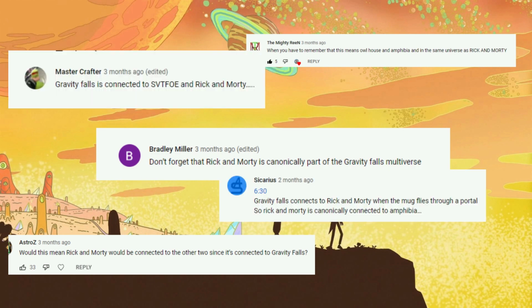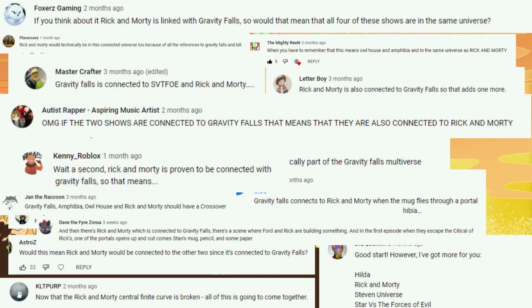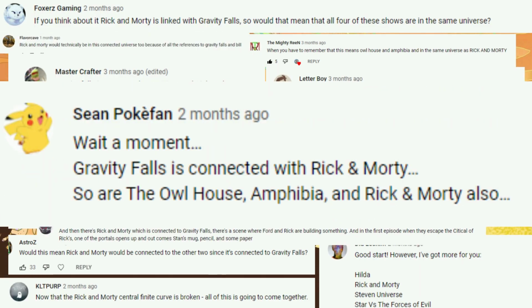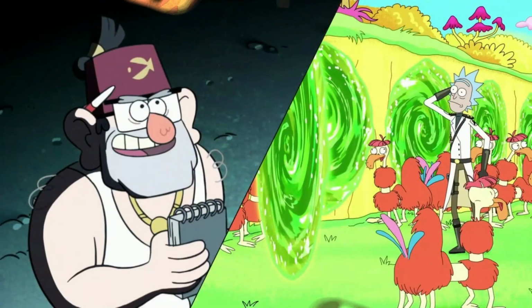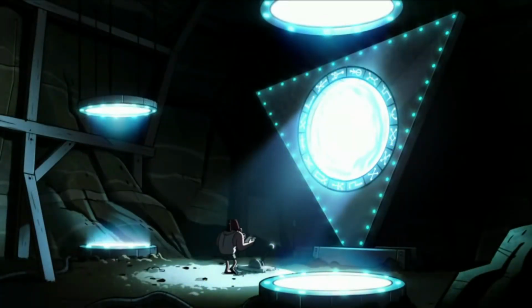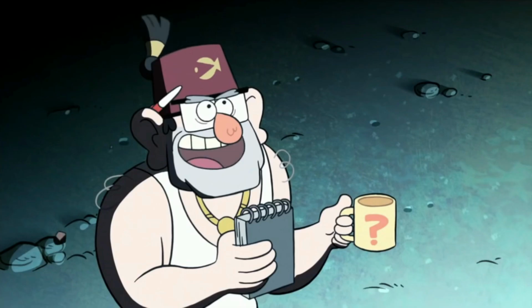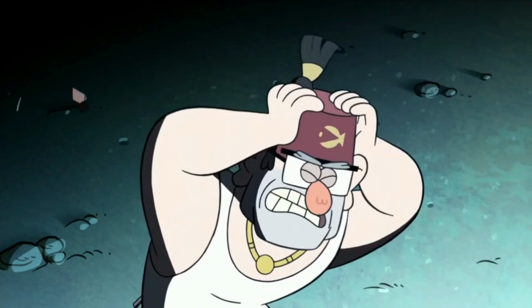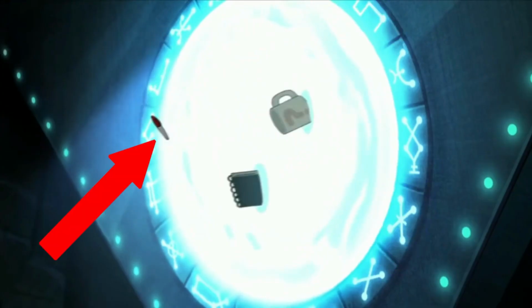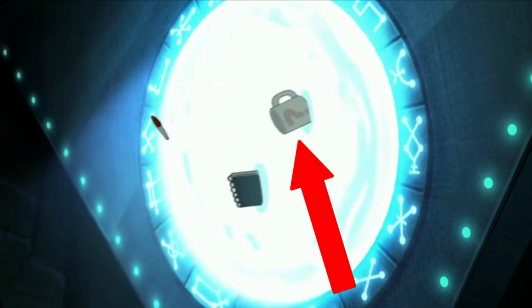Now, based on the last video's comment sections, you guys really think Rick and Morty is connected to Gravity Falls, and I couldn't agree more. Our first big connection between Gravity Falls and Rick and Morty is the famous portal Easter egg. In Gravity Falls Season 2, Episode 7, we see Grunkle Stan opening a portal. The portal sucks up some items, a pen, a notebook, and a mug with a question mark on it.